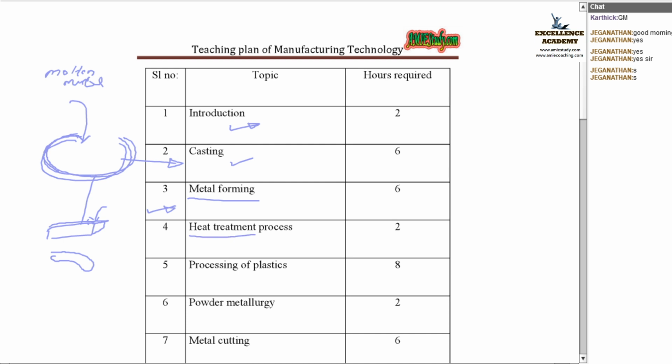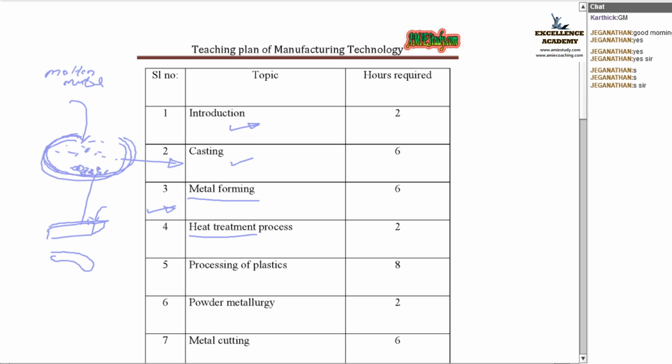Next is heat treatment process. Say you are going to cast a product by means of two or more engineering materials. The denser particles will come at the bottom, am I right? The denser particles will come at the bottom and the lighter particles will be at the top.